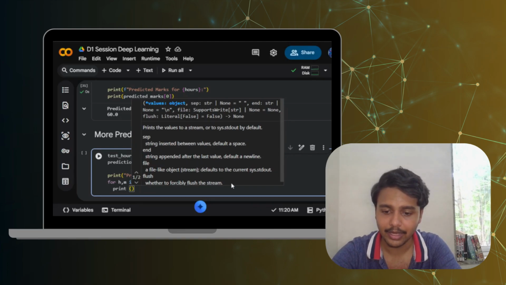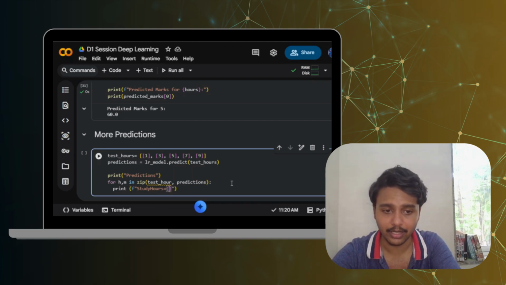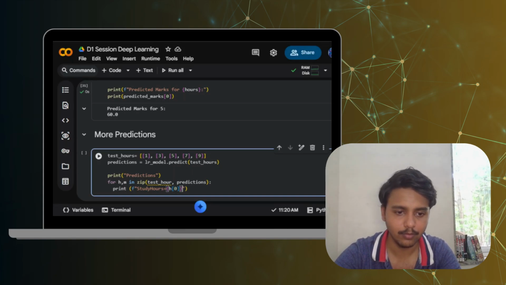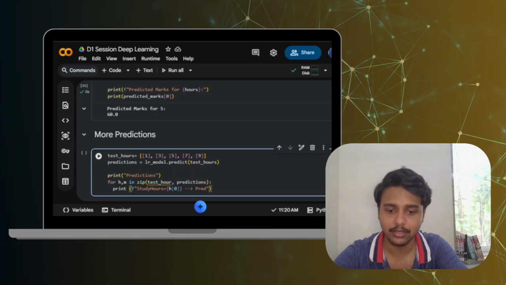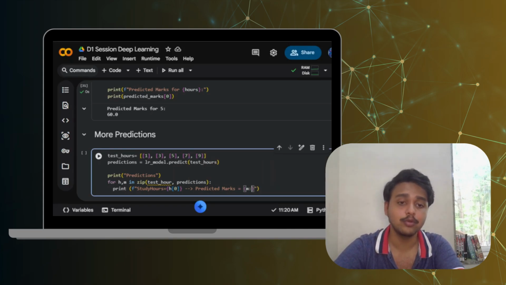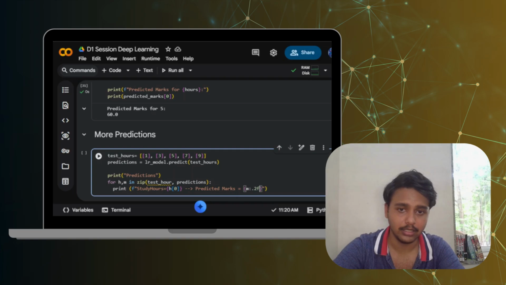So for that, f and here study hours equals, and in curly brackets I'll have to write h of 0 first of all, and then I'll have to move on to here, dash and arrow with predicted marks equals m, inside curly brackets m, and with m I also want them up to 0.2 decimals, so .2f. Okay, and the loop is closed.